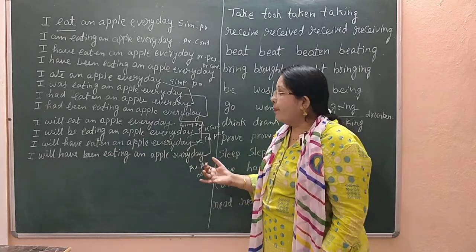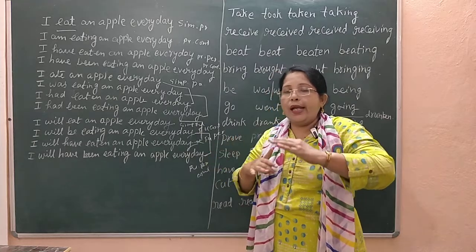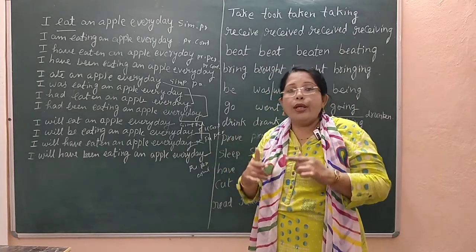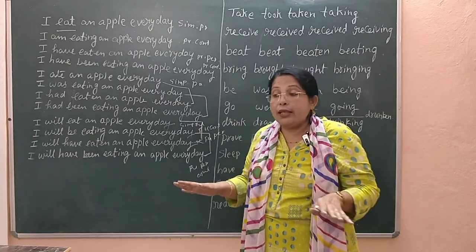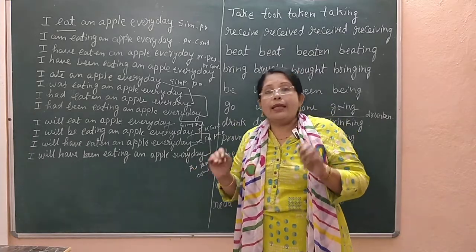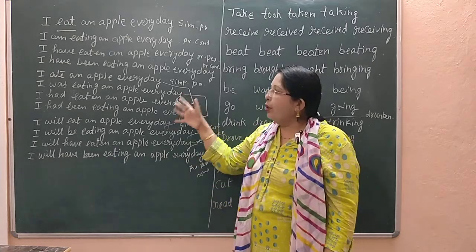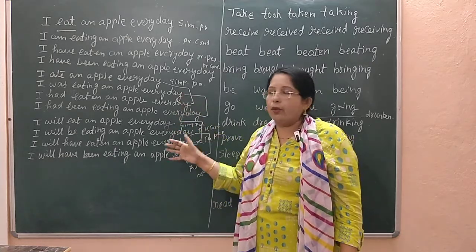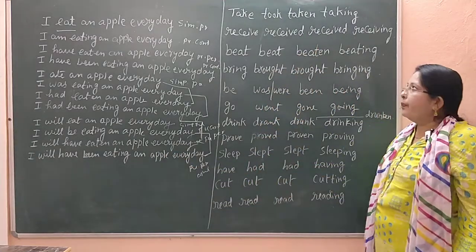In this way, you need to change the tense form according to the situation, and not only the situation, according to the time also we have to change the sentence. Here I have taken some words, like take.